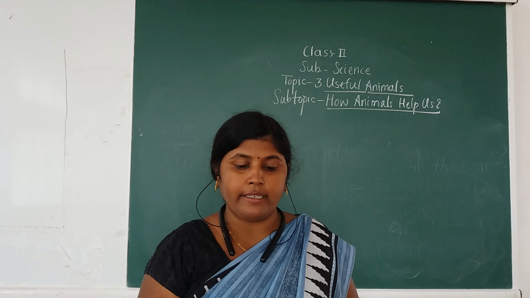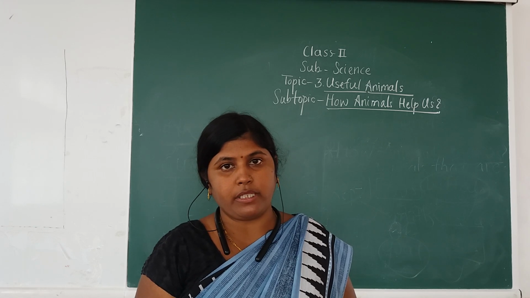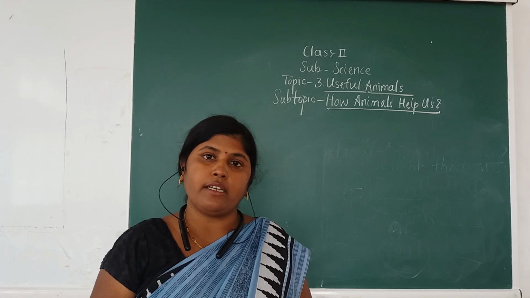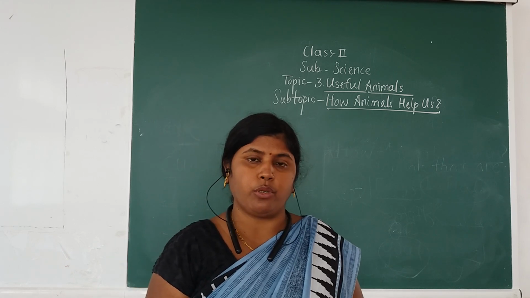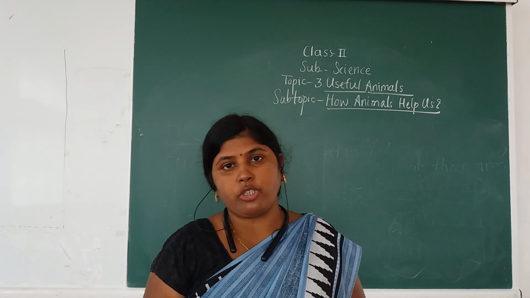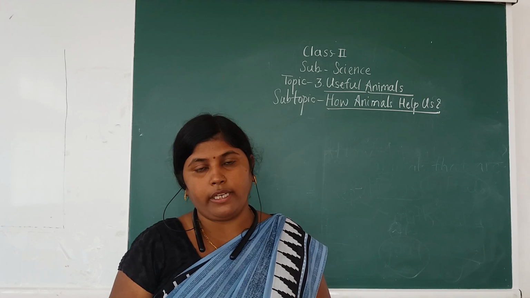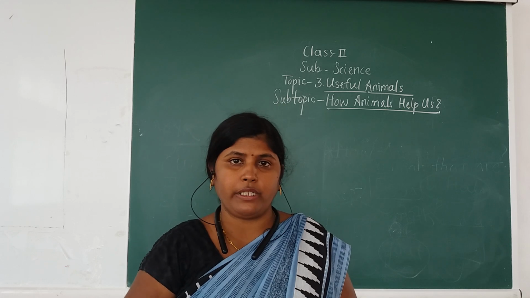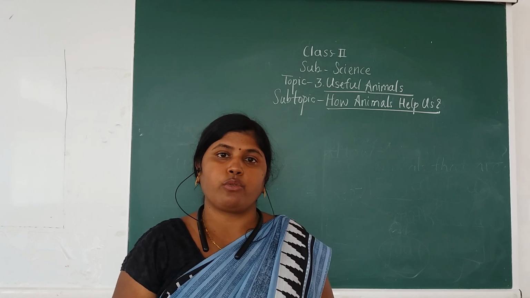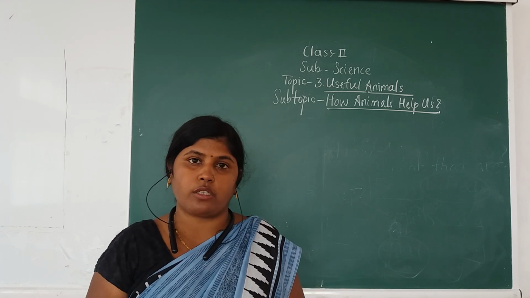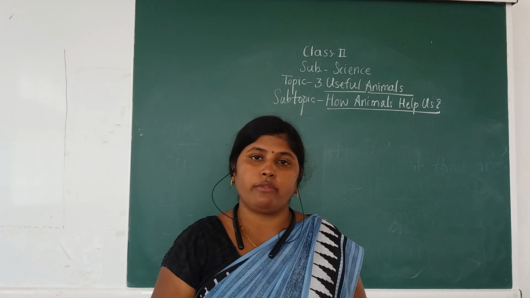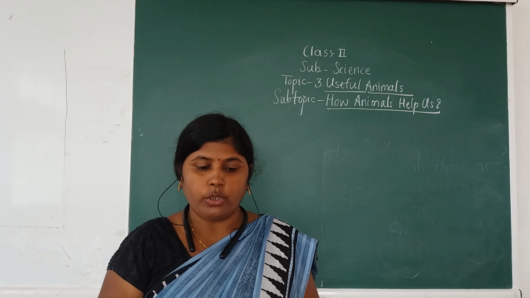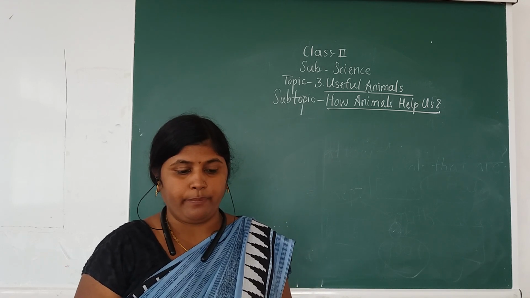Also we saw that we get silk from the silkworm, and with the help of silk we can make kurtas, saris and different types of clothes. From sheep we get wool, and with the help of wool blankets, sweaters and warm clothes are made, which we generally use in the winter season. So let us discuss the next point.